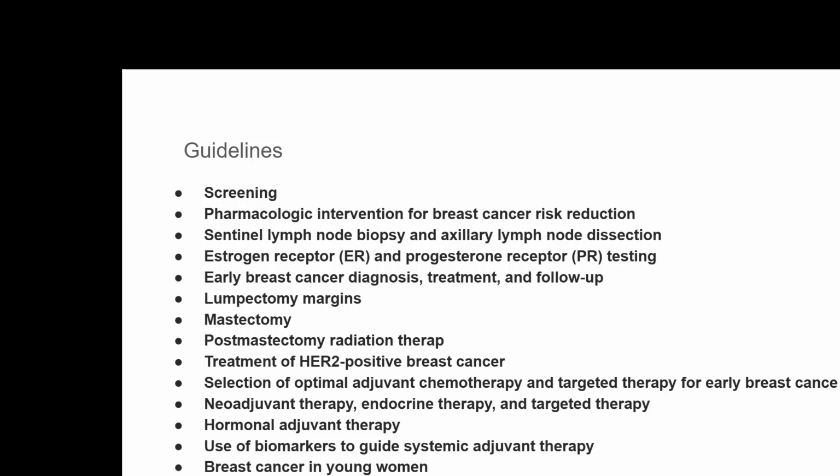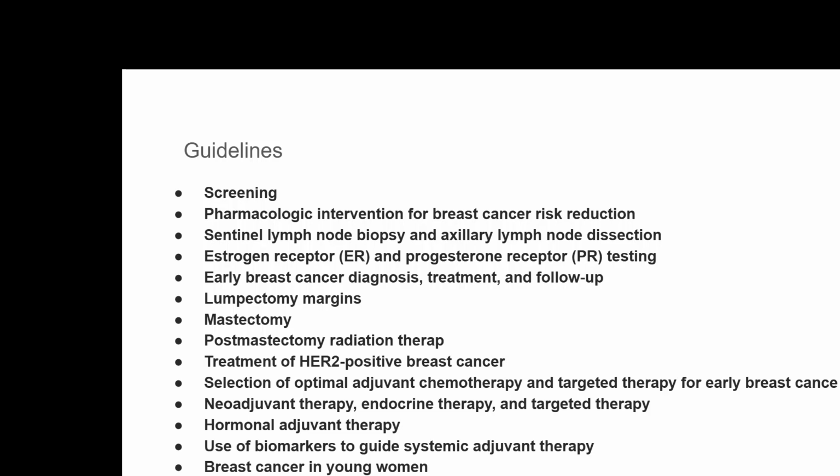From the clinical point of view, we should also have a clear idea of the changing pattern of the guidelines, because you have to keep up to date. The guidelines could be about screening, pharmacological intervention of breast cancer, risk reduction, sentinel lymph node biopsy or axillary node dissection, and estrogen receptor and progesterone receptor testing.